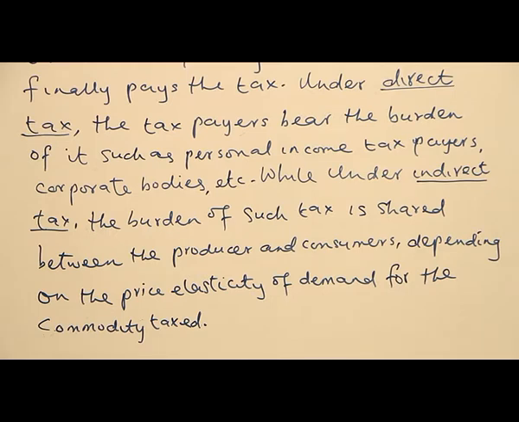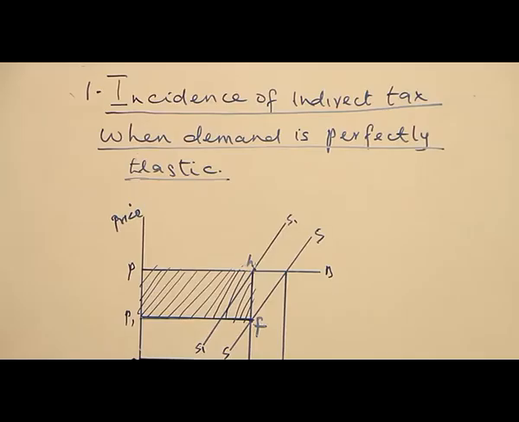So here we will be able to know how they are going to share the burden of tax: if it is only the producer that will carry the burden, or the consumer will be the only one that will bear the burden, or they will share the burden of tax. But if they are going to share the burden of that tax, what is going to be the share of the producer and the share of the consumer? That is what we are going to look into in the next area now.